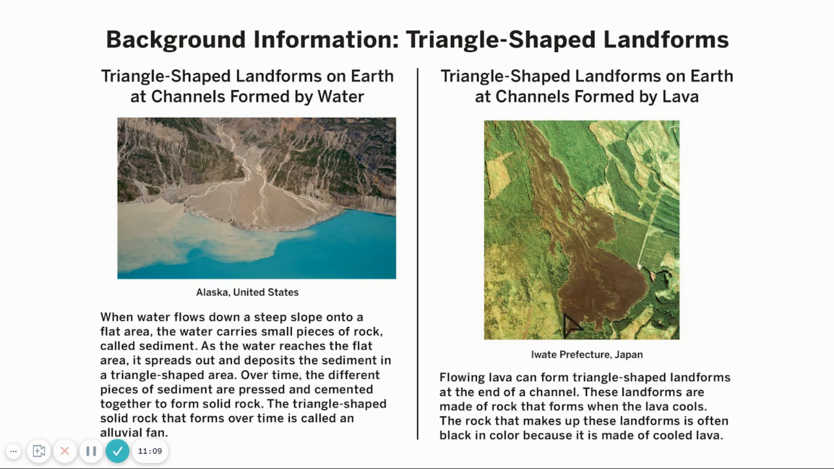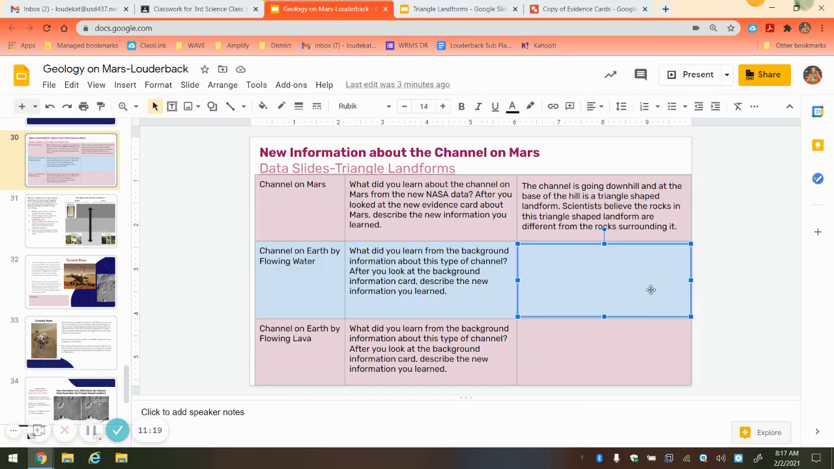So here is a really, really key piece of information. Both of these channels have different rocks found at the base. So when I'm going to my notebook slides here, I want to state that the flowing water channel created a wider base for its triangle-shaped landform, but more importantly, that the small rocks at the bottom of the channel are sedimentary rocks. These rocks are a lot different than the rocks found at the channel by lava, because lava rocks are formed by cool lava.